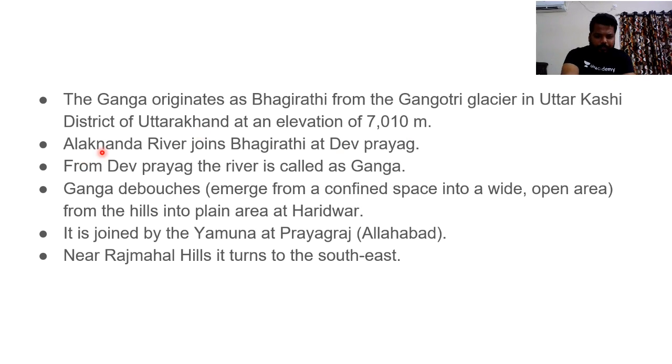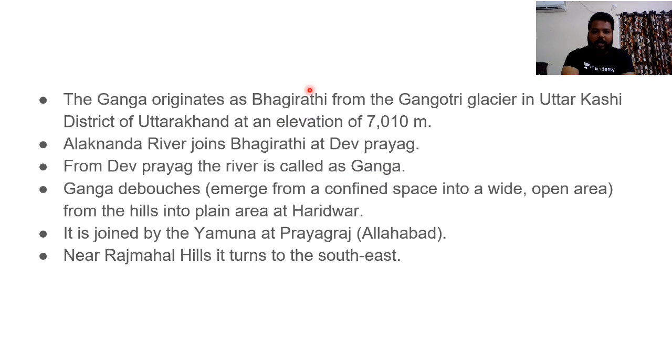Along with that, one more headstream of the river Ganga is the Alaknanda, which originates from the Badrinath region, and it joins the Bhagirathi river near Devprayag. So the first most important urban area that comes is Devprayag. And from this Devprayag region itself, we call it the river Ganga. Do remember Devprayag.